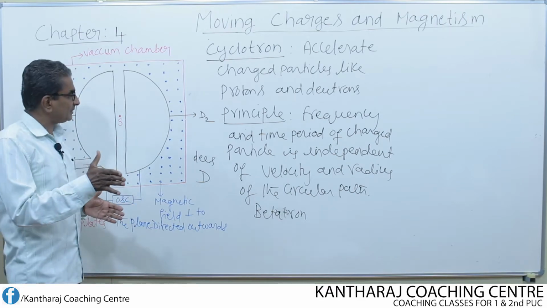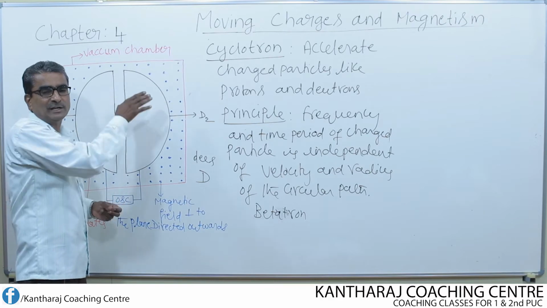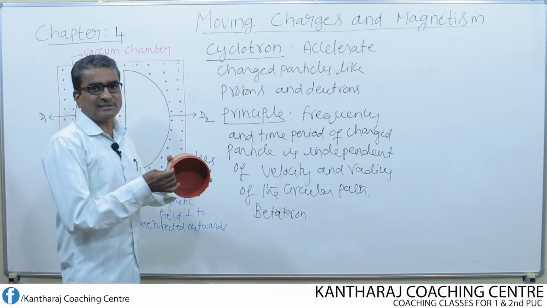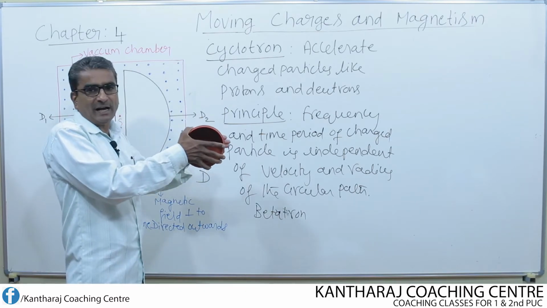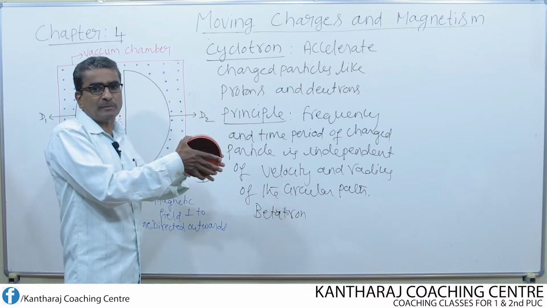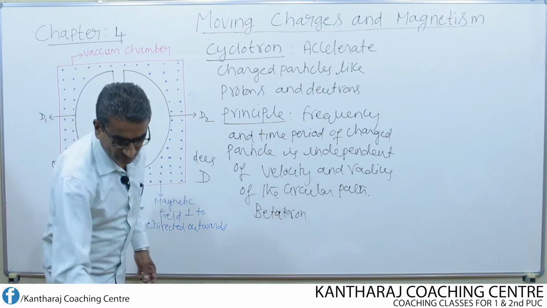One magnetic pole piece is kept at the front of the D and another magnetic pole piece is kept at the back of the D. So if we assume this as the D, in front of it one magnetic pole piece is kept and at the back of this D one more magnetic pole piece is kept. So this is how we produce the magnetic field from back to the front of the Ds.